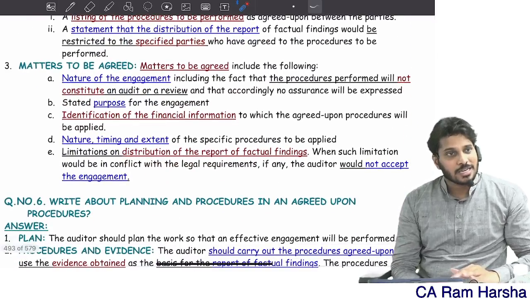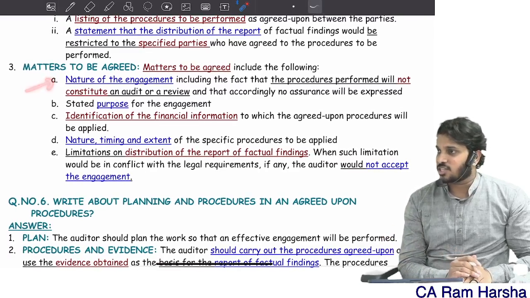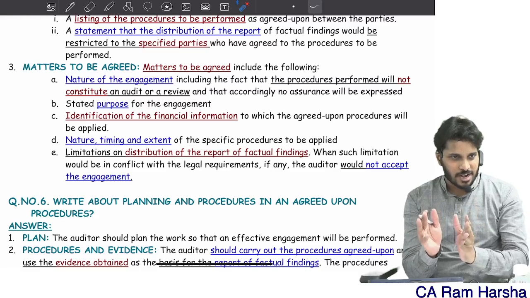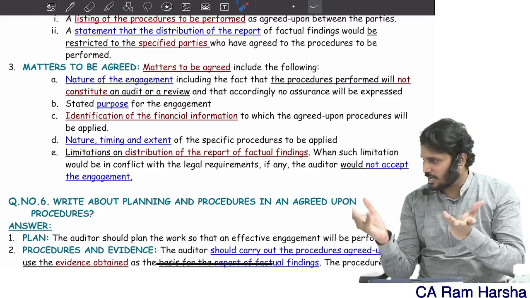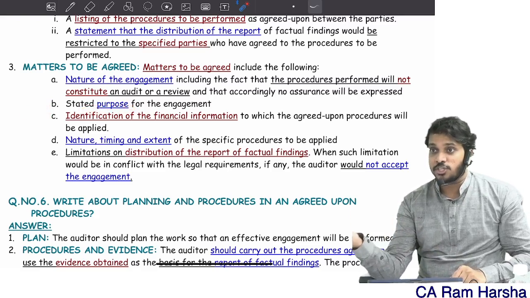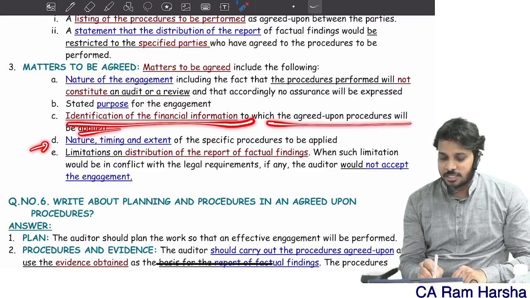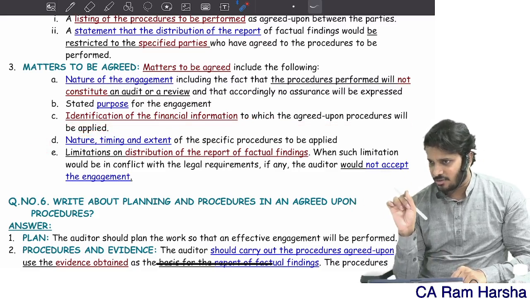What matters do you have to agree? In an agreed upon procedure, what are the matters you have to agree? What is the nature of the engagement? Verification of trade payables, or trade receivables, or stock, what exactly? What is the purpose? Why? For whom is this report going to be useful? Identification of financial information. So what is that information exactly you are verifying?